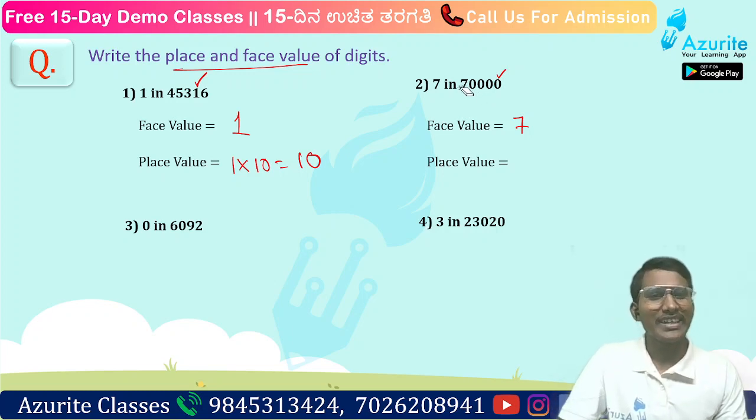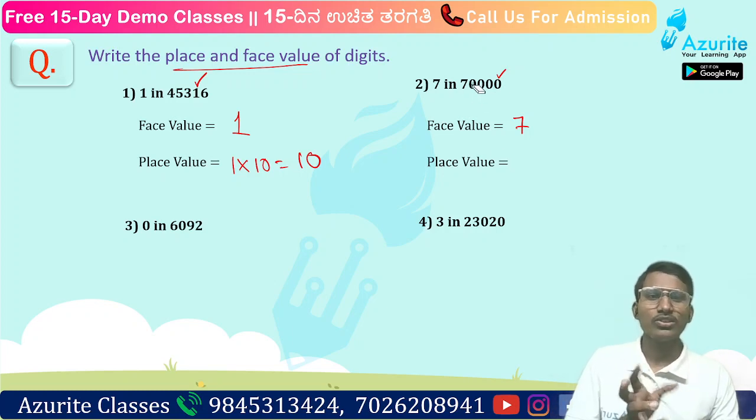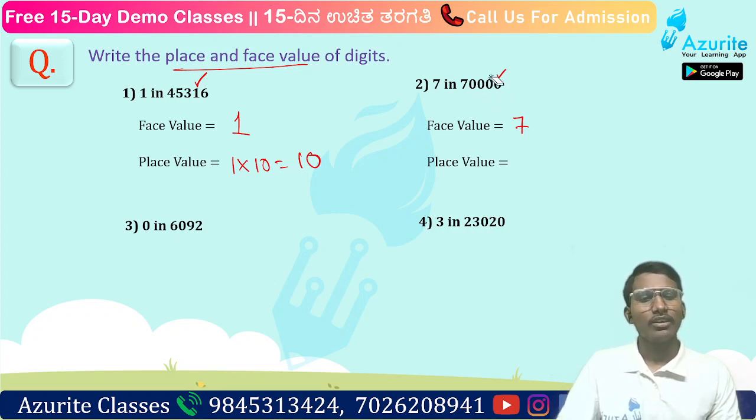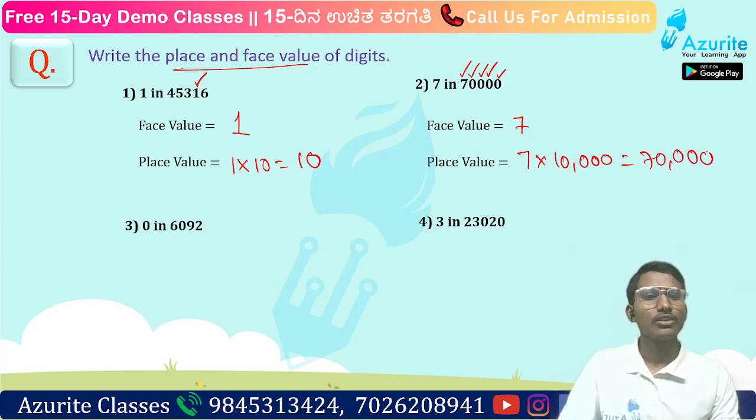You can directly take this number and write it itself, because there are zeros already. Otherwise, how many places are there? Units, tens, hundreds, thousands, 10,000. So 7 into 10,000, that is 70,000. That is the place value of 7. Understood? That is how you have to write.